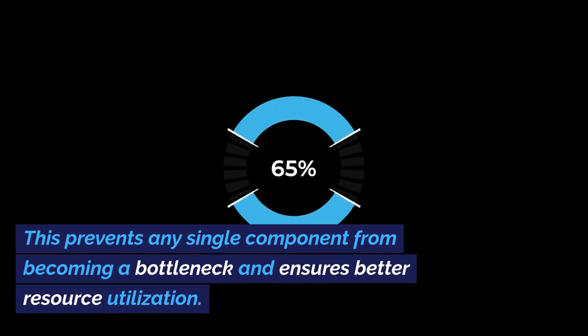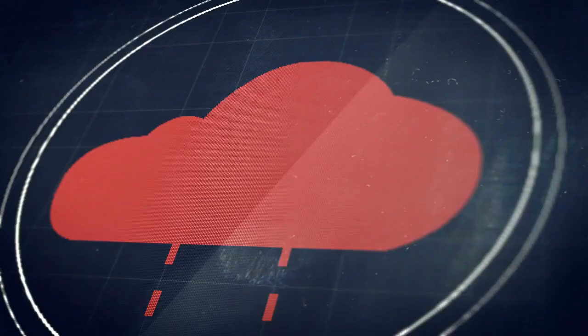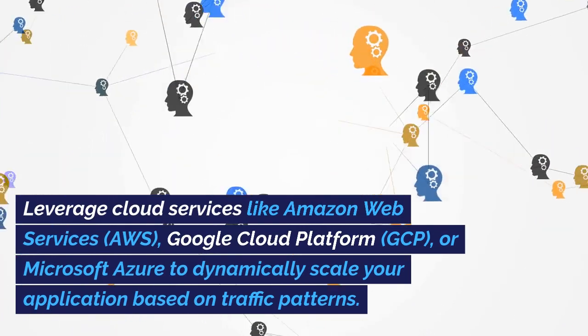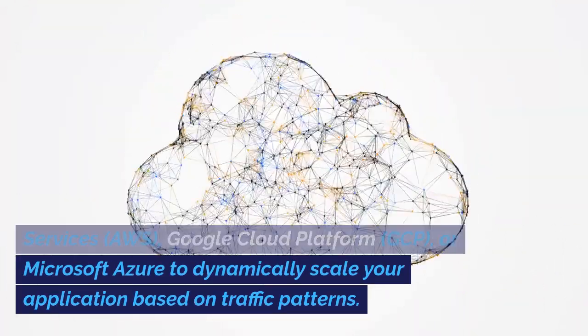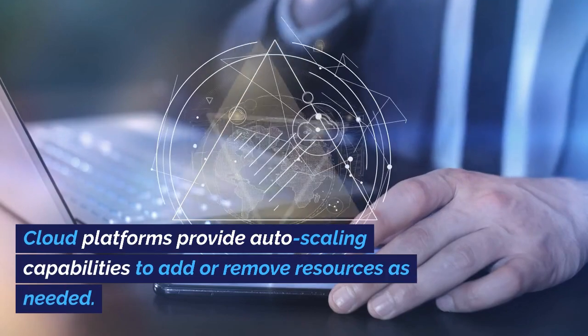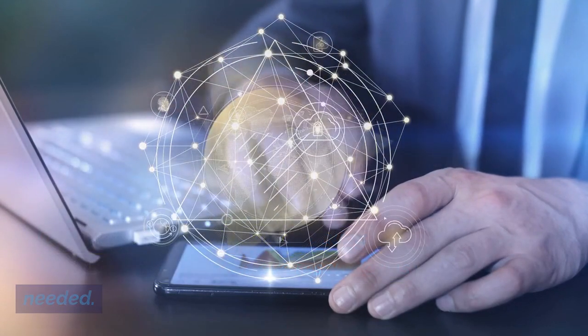This prevents any single component from becoming a bottleneck and ensures better resource utilization. Rule number 3. Cloud infrastructure. Leverage cloud services like Amazon Web Services (AWS), Google Cloud Platform (GCP), or Microsoft Azure to dynamically scale your application based on traffic patterns. Cloud platforms provide auto-scaling capabilities to add or remove resources as needed.